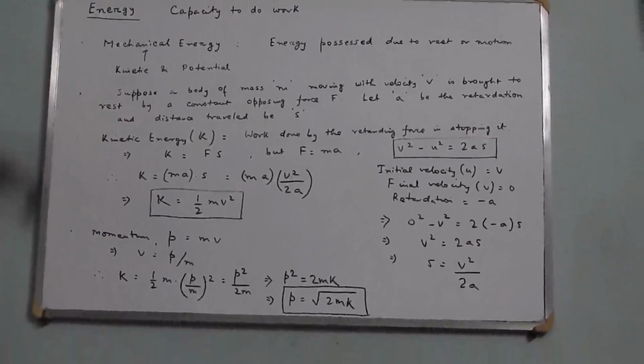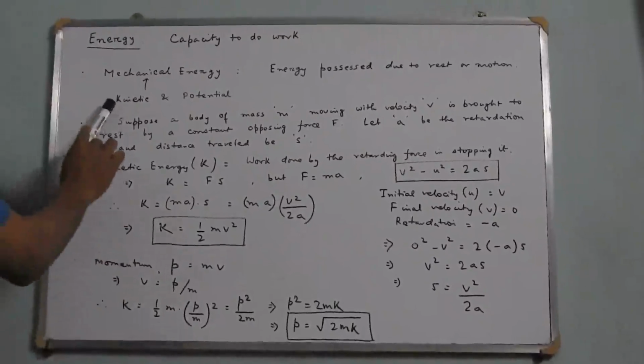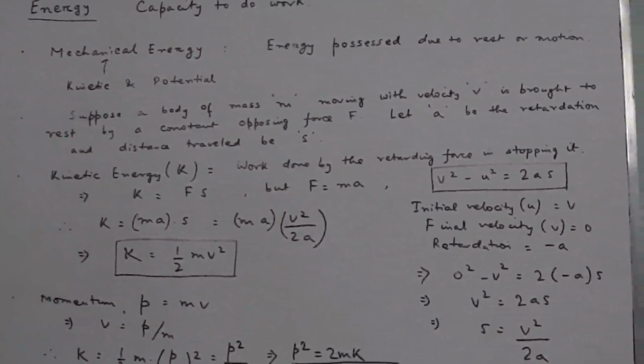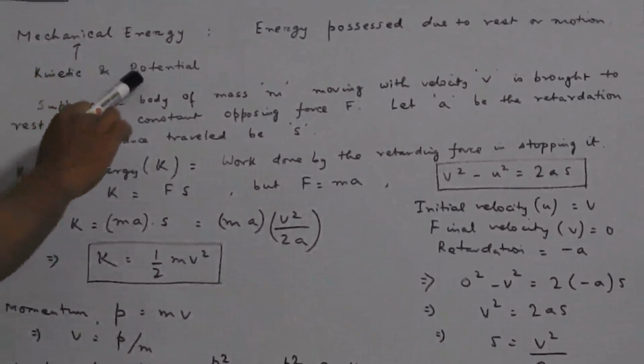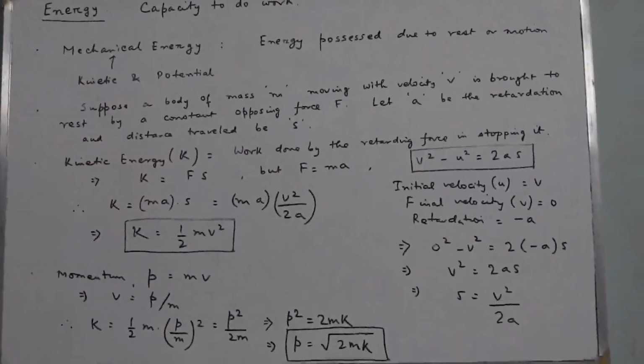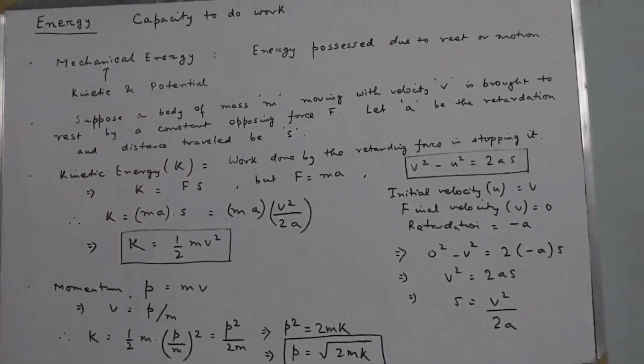The body is definitely moving, and that's why it has some amount of kinetic energy. If the body is at rest, its kinetic energy is definitely zero. But at rest, the body may possess some amount of potential energy. So let us try to find an expression for the kinetic energy acquired by a body.